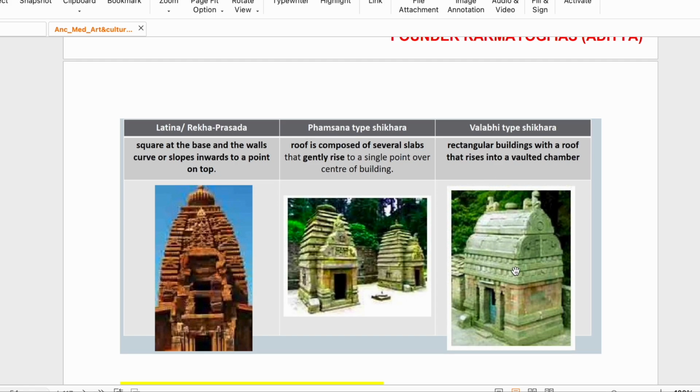Then there is Vallabhi, a rectangular building with a roof that rises into a vaulted chamber. See, a vault is forming here. This is a kind of vault. Okay, this is a Vallabhi type shikhara.